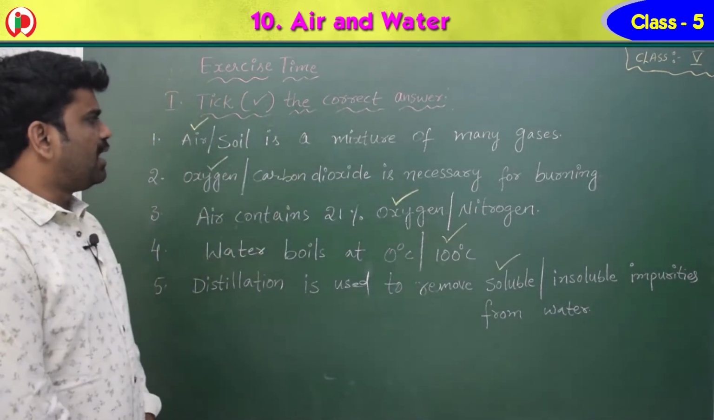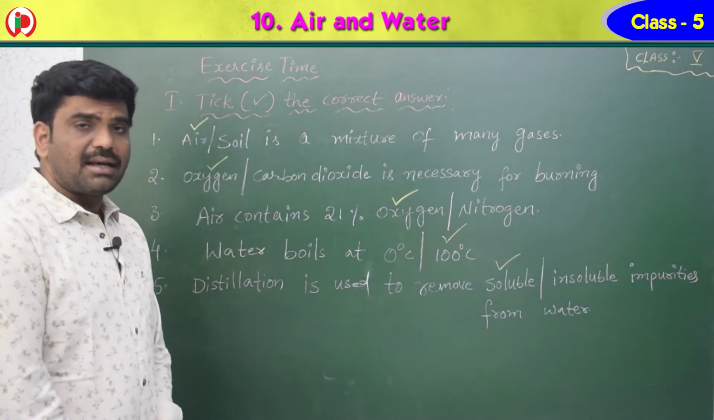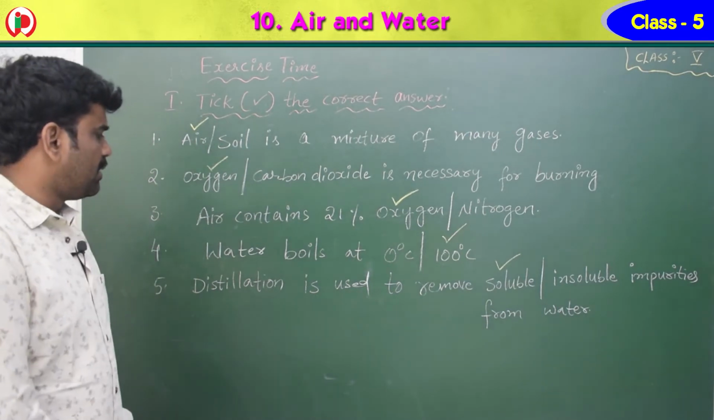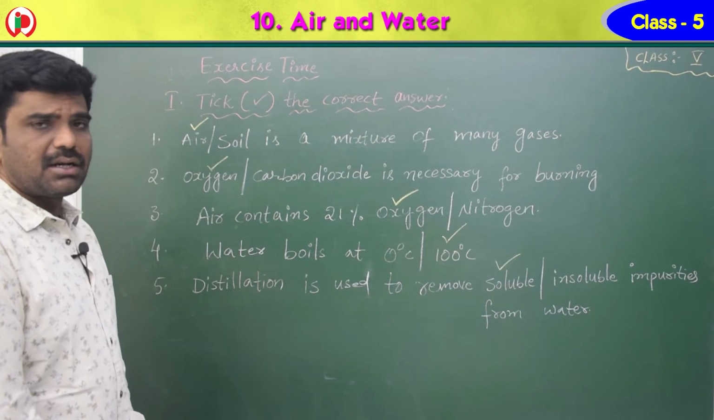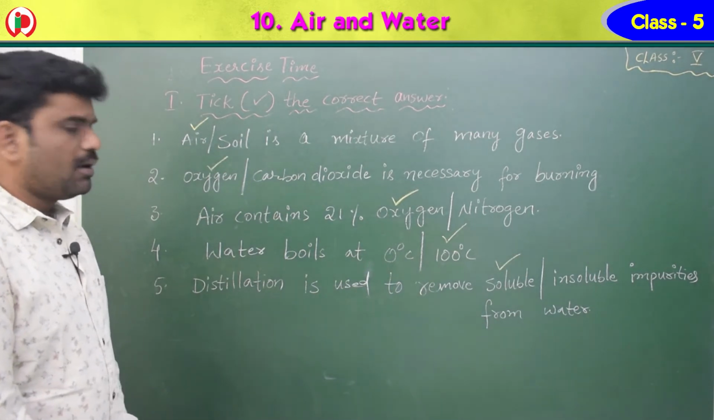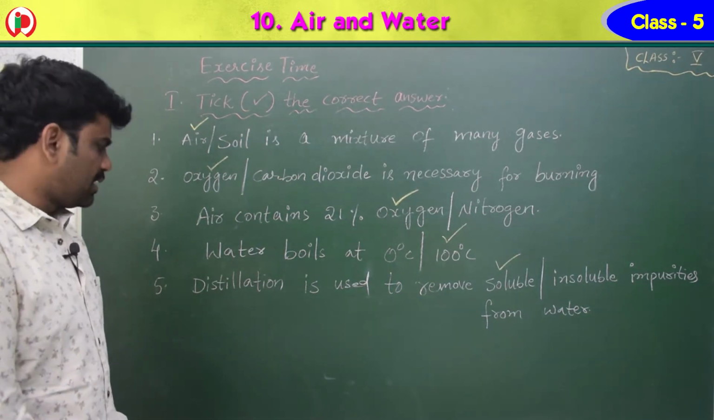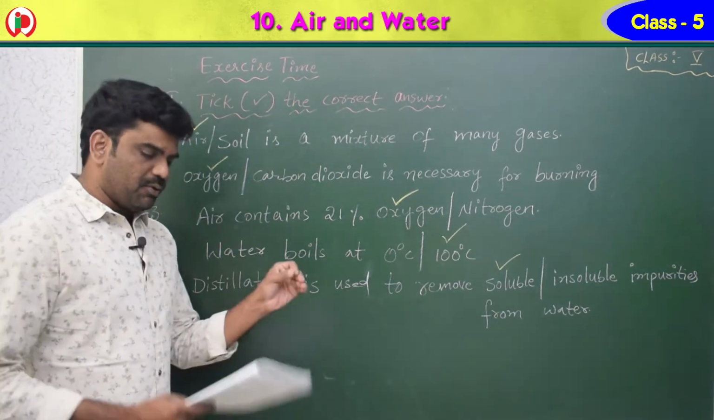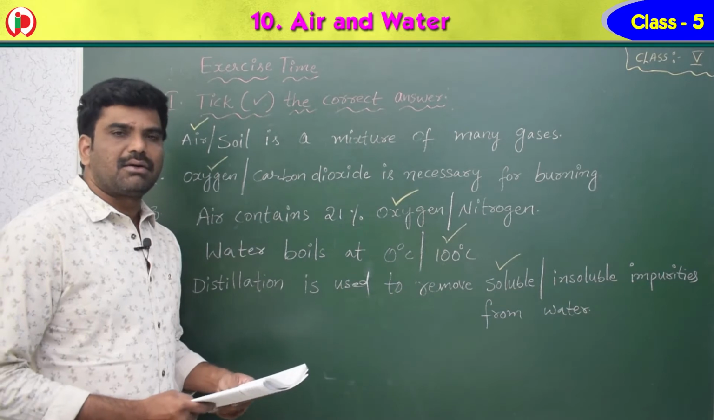So these are the 5 statements. First one is air is a mixture of many gases. Oxygen is necessary for burning. Third one, air contains 21% oxygen. Fourth one, water boils at 100 degrees centigrade. Fifth one, distillation is used to remove soluble impurities from water. Okay.